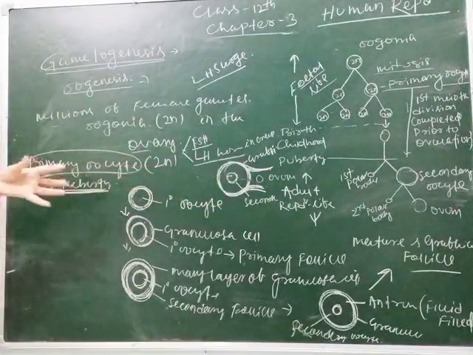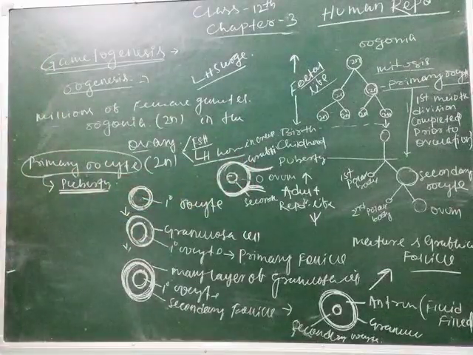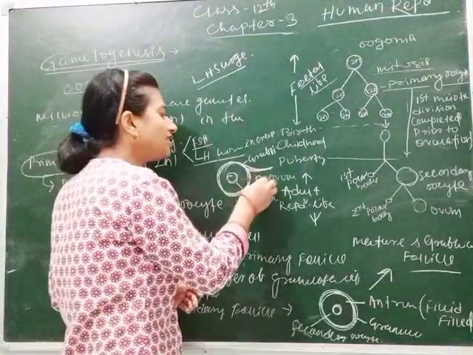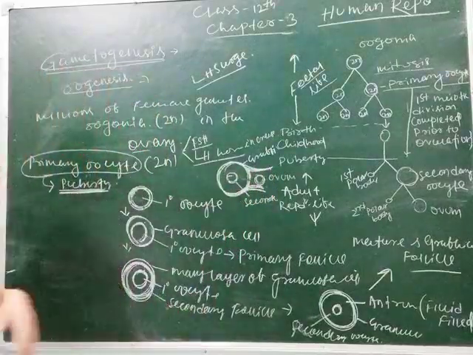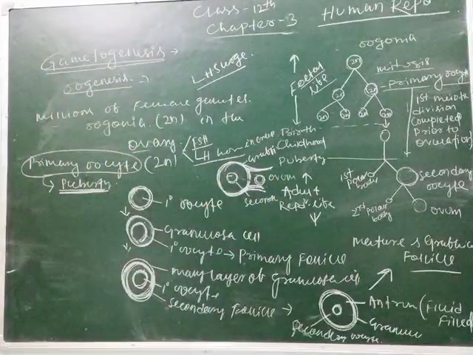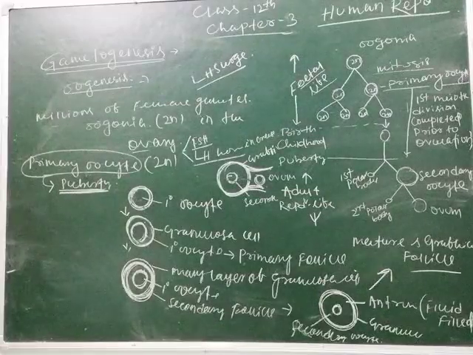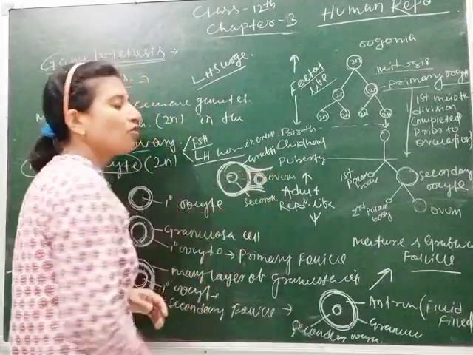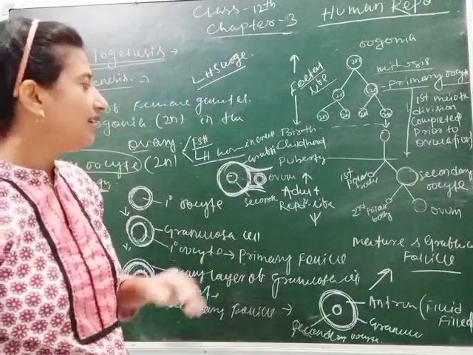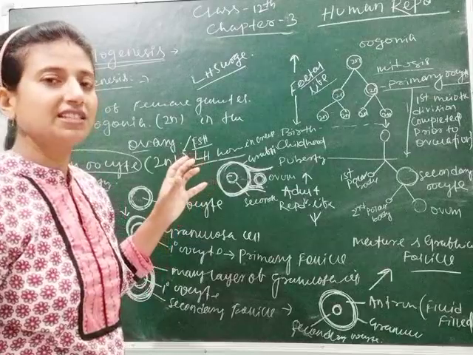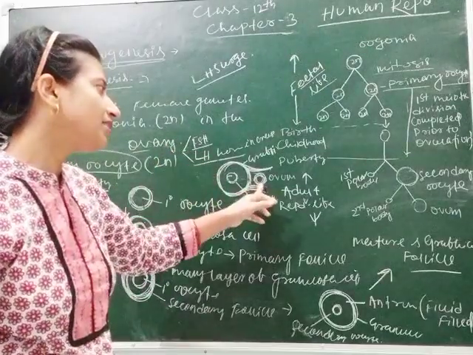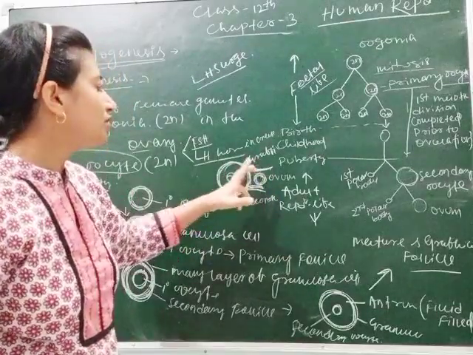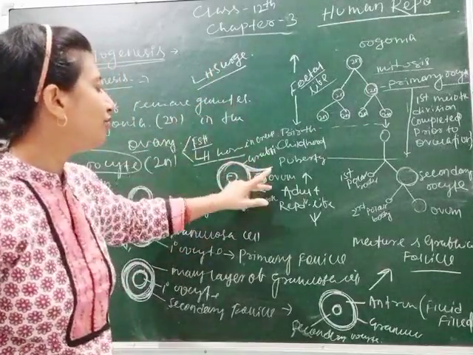You can see the diagram and understand. Then what happened? After release, the ovum is covered by a layer of cells which is called the zona pellucida layer. Clear students? The secondary oocyte or the ovum has a layer which is called the zona pellucida layer. When you study fertilization, you will see how the sperm enters through the zona pellucida layer. I will explain later. Here just remember LH surge and ovulation.